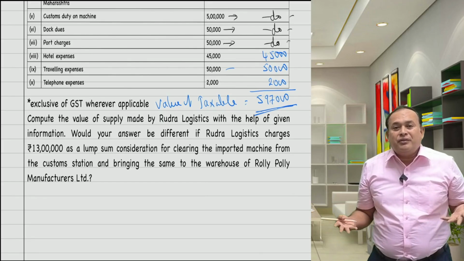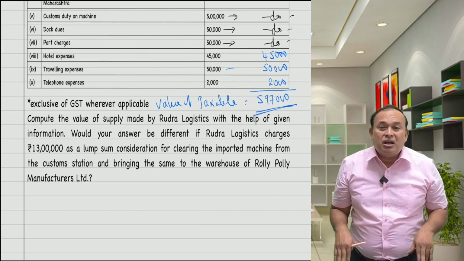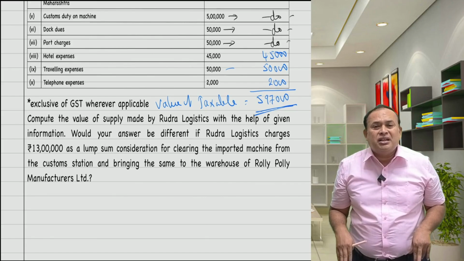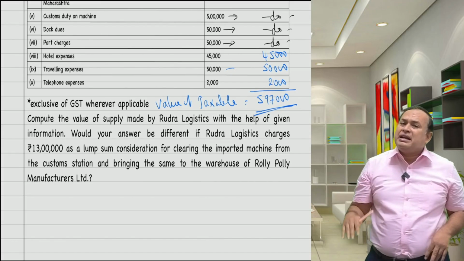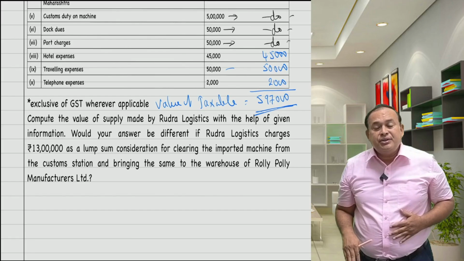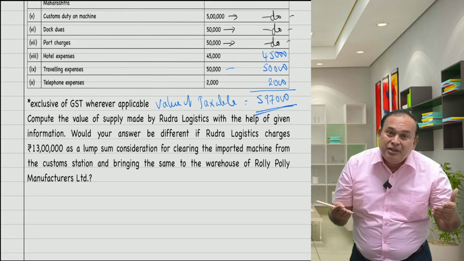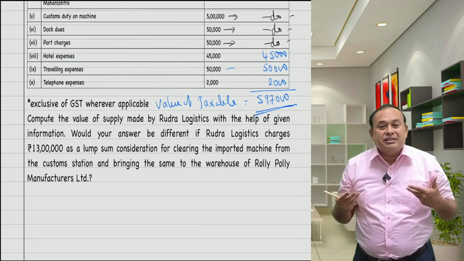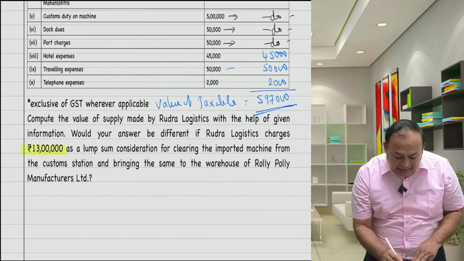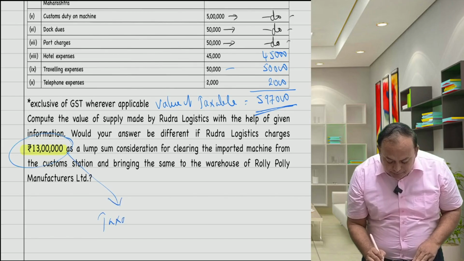Then this is also one of the agreements. If that agreement takes place between Rudra Logistics and Roly Poly, then Rudra Logistics is charging how much? Lump sum consideration of 13 lakhs, which has no breakup. In that case, the law of the land here says that the valuation, namely the value of supply itself, is 13 lakhs. If that is the case, taxable value